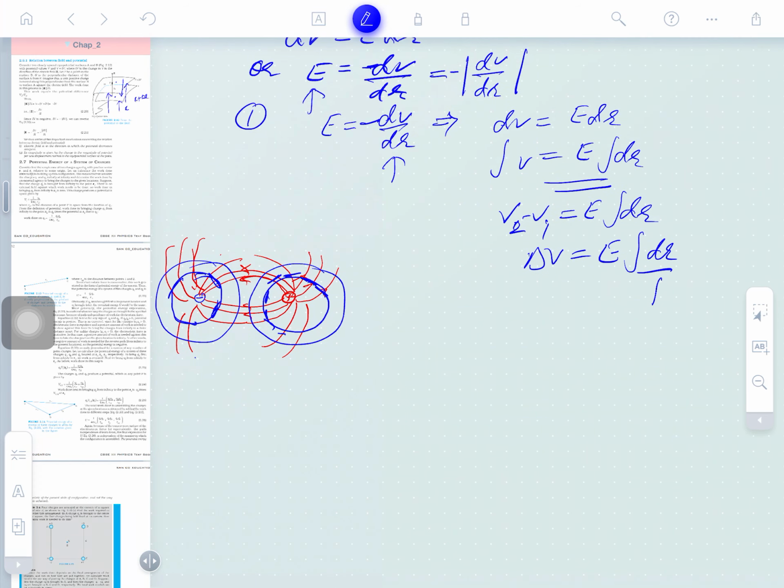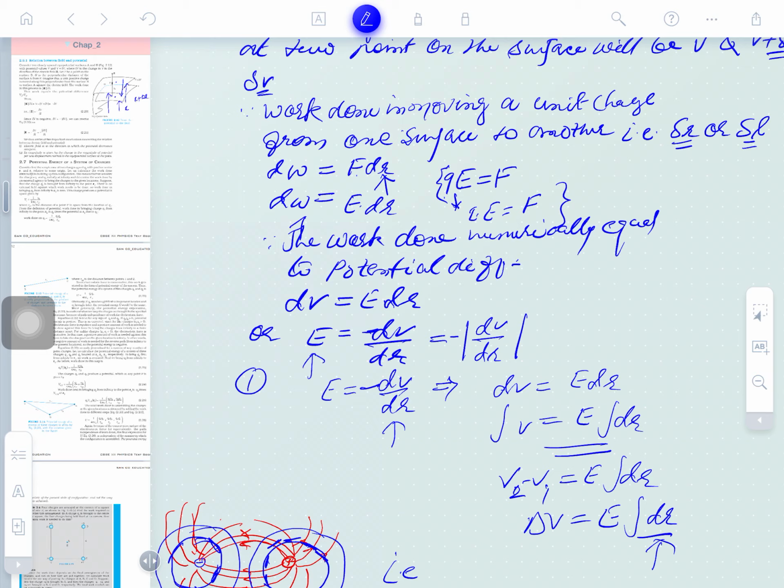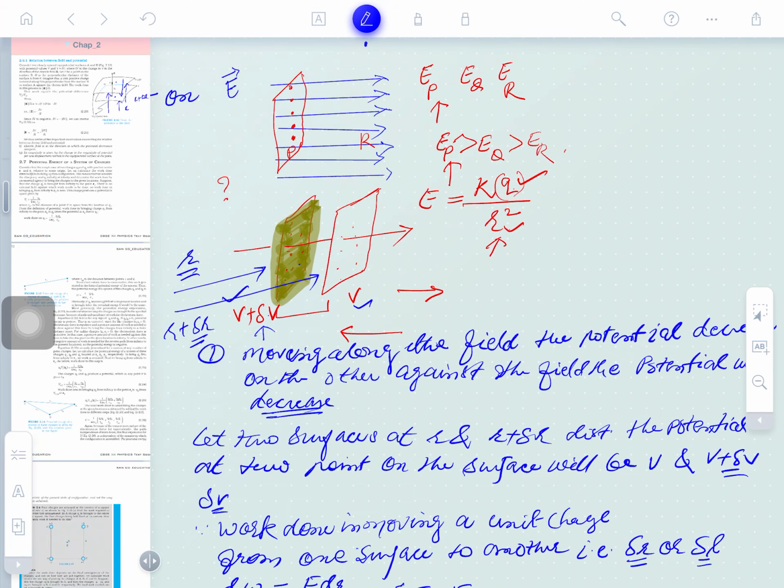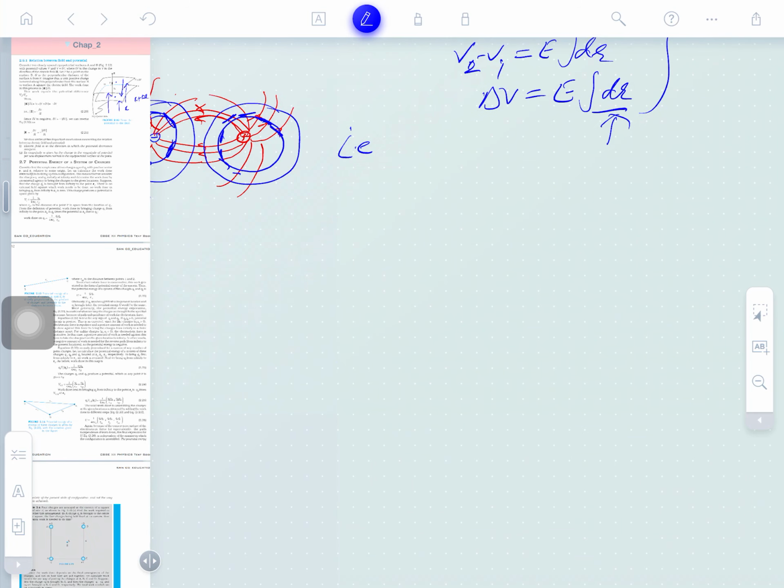So what is del R? What is total del R? It is the distance between them. Suppose we have taken two surfaces, one surface is here, another surface is there.